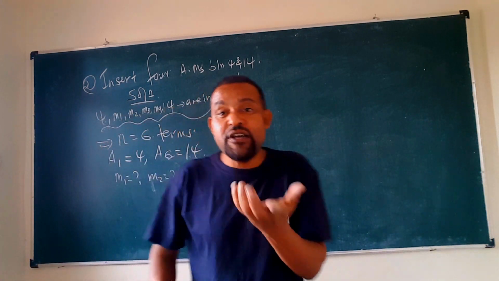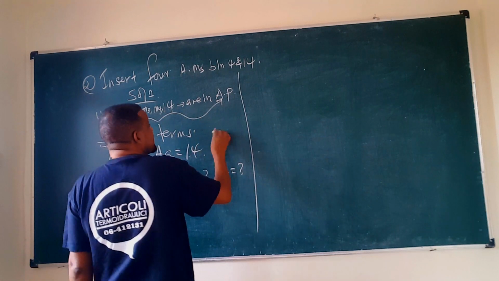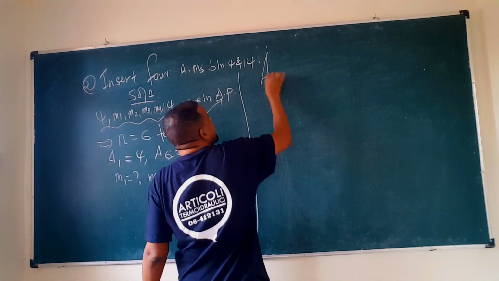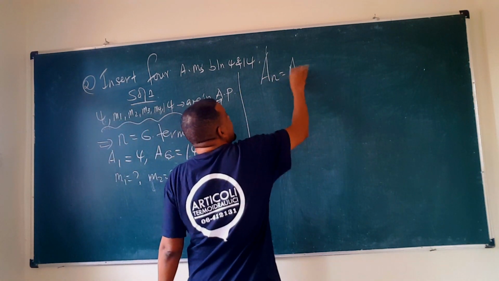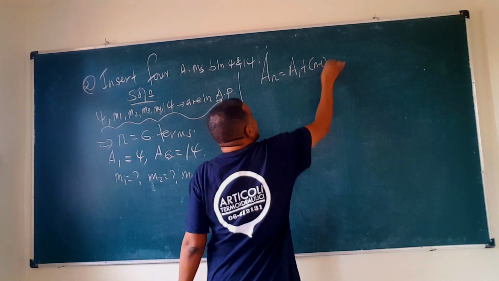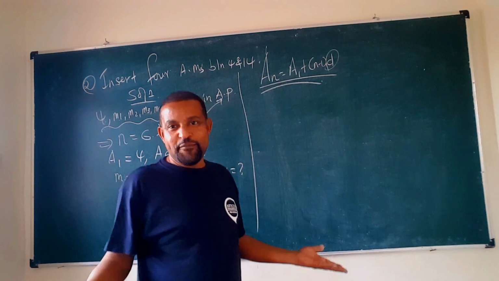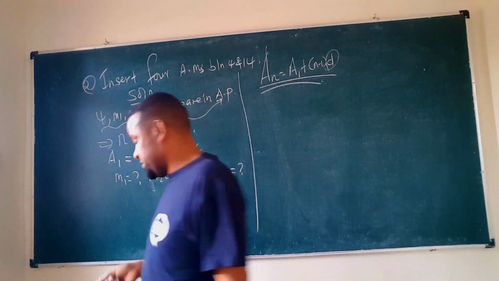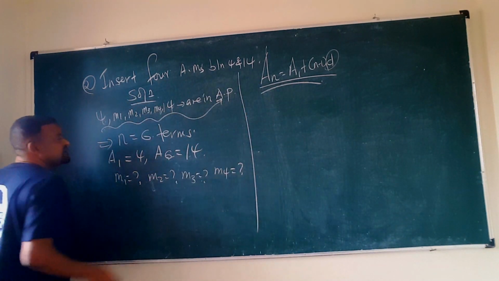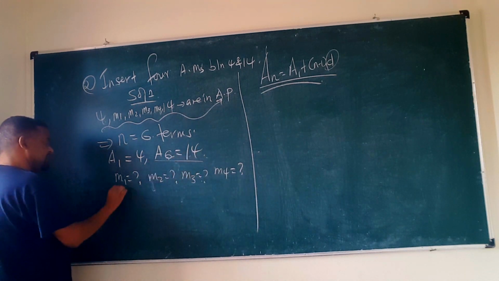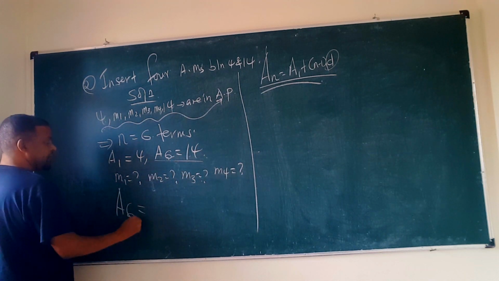The nth term of an arithmetic sequence is a1 plus n minus 1 times d. To use this we need the common difference, so we have to find that common difference.